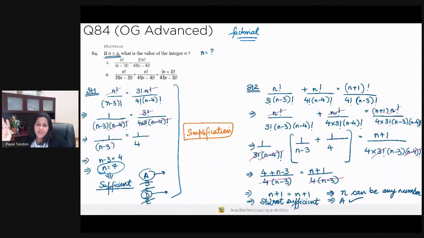One of the things that could happen is that you were not able to simplify. You were not able to process these factorials properly, and that's why you were not able to get to that n is equal to 7. Is that what happened? Simplifications, absolutely. So again, simplification is a very, very important process skill. That's very important. You need to learn that.